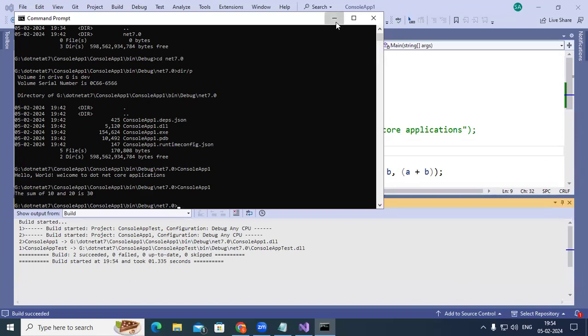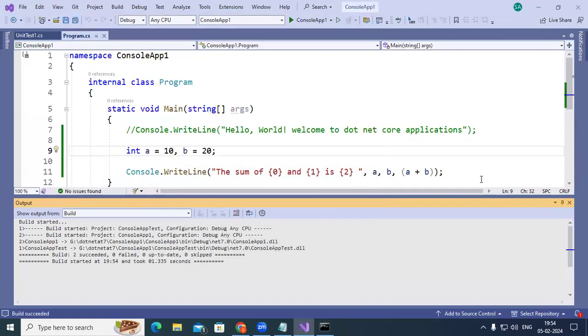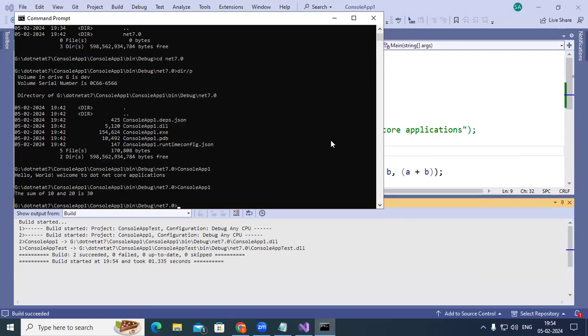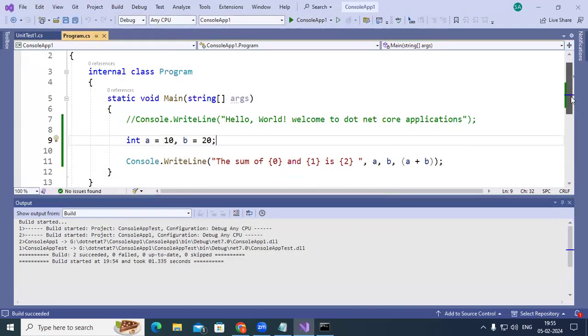So using Console.WriteLine, we are writing onto the screen. So console meaning is what here? Screen. Onto the screen, we are writing it. Console can be keyboard or console can be monitor. So using this, we are writing onto the screen. On the screen, this is getting printed for us: the sum of 10 and 20 is 30. Like this, I have written a small application and it's getting printed here.